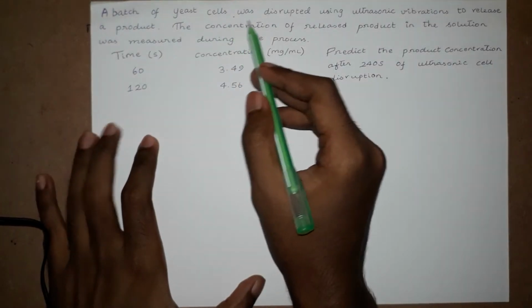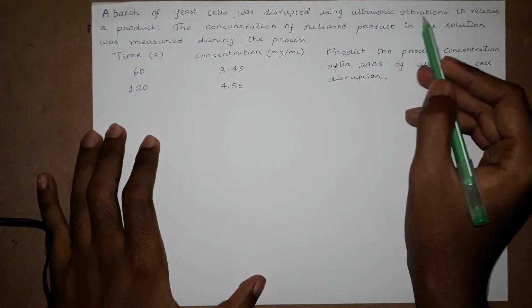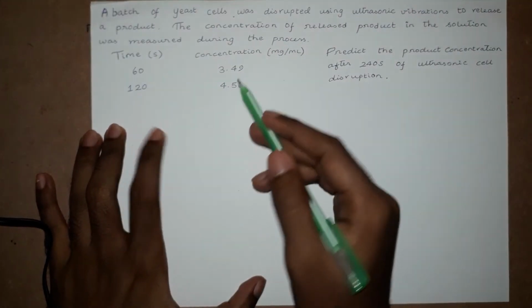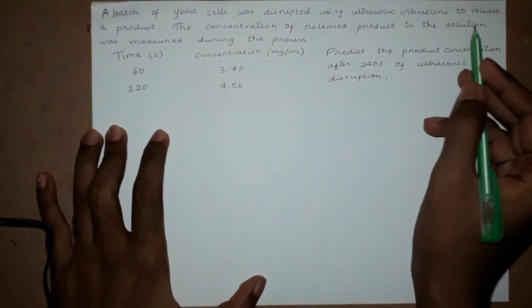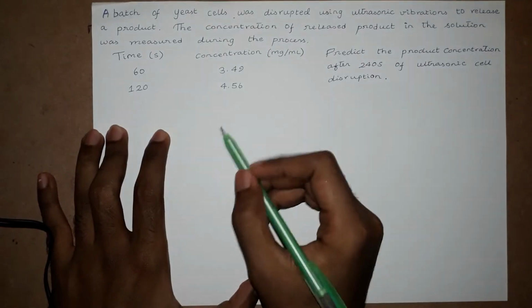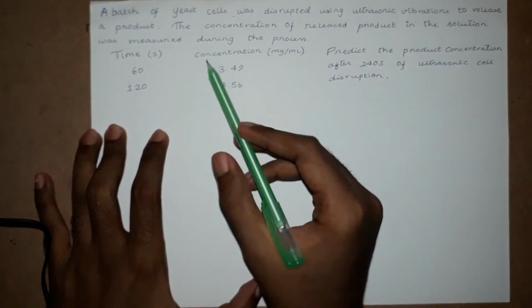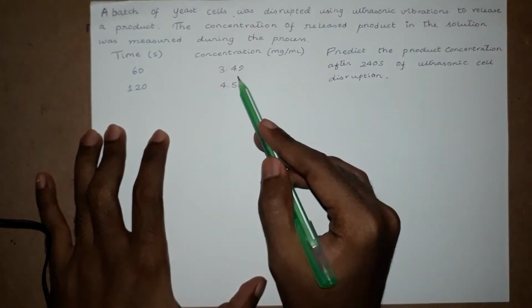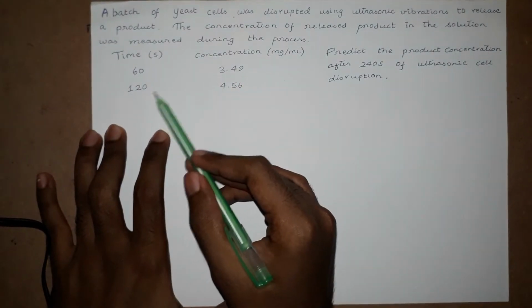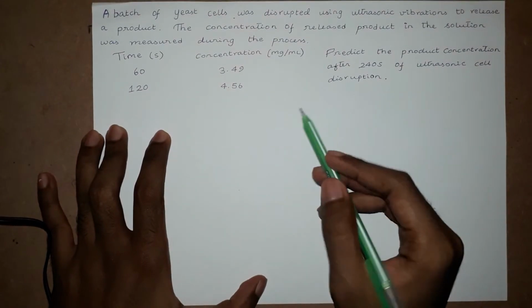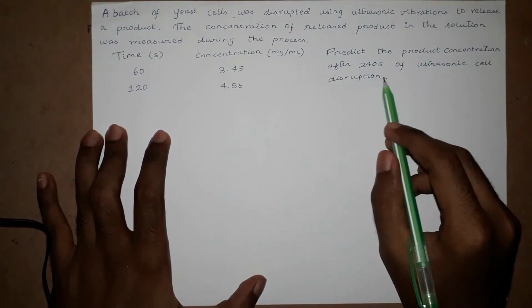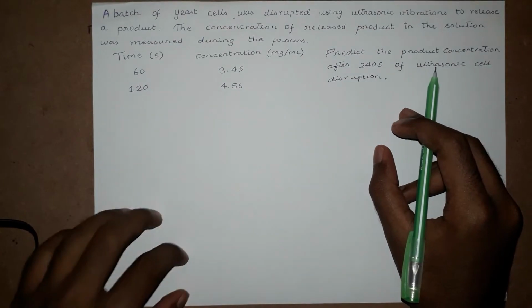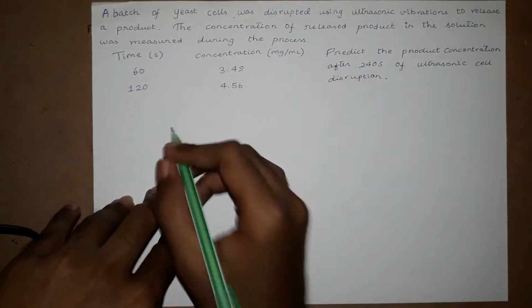A batch of yeast cells was disrupted using ultrasonic vibrations to release a product. The concentration of released product in the solution was measured during the process, and the data, time in seconds versus concentration in mg per ml, were given. At 60 seconds, 3.49 mg per ml, and 120 seconds, 4.56 mg per ml. Predict the product concentration after 240 seconds of ultrasonic cell disruption. This is the question we are going to solve.